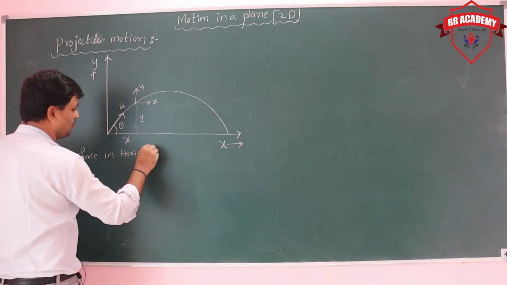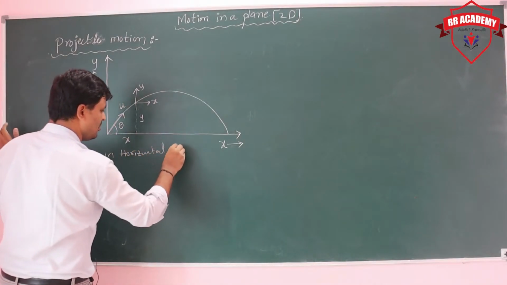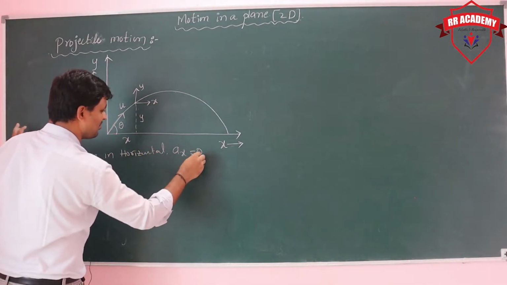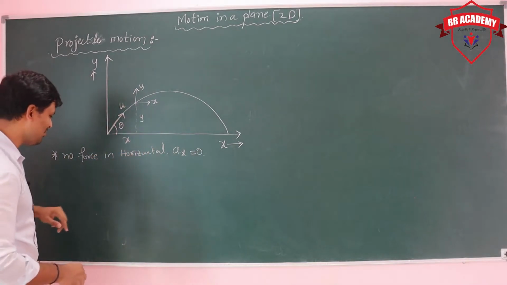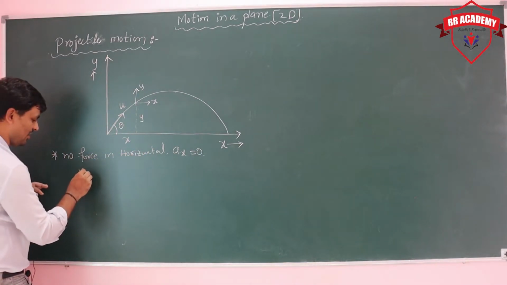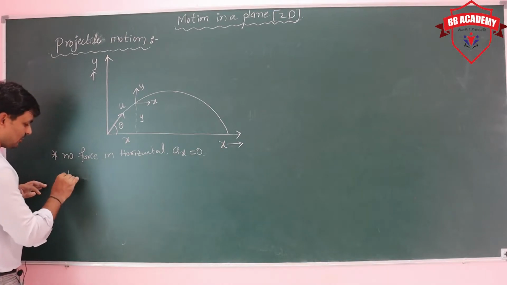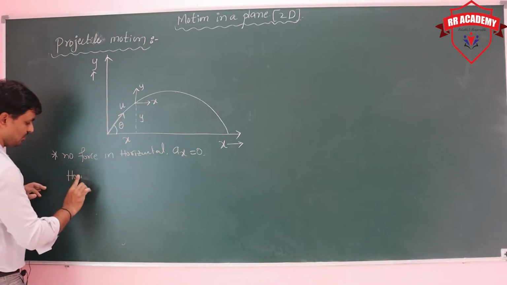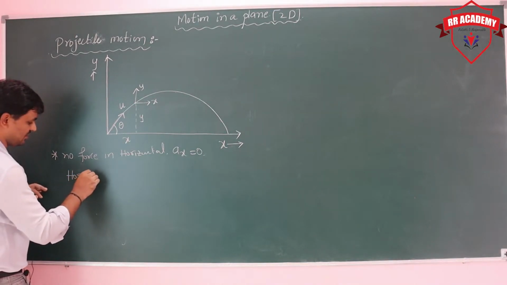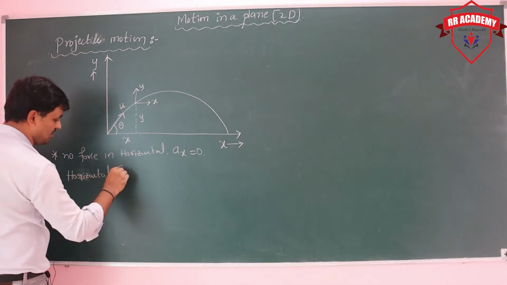When there is no force, it means net force 0. So net force 0 means acceleration 0. Acceleration 0 means velocity constant. Which velocity? Horizontal component of velocity. Horizontal component of velocity remains constant.